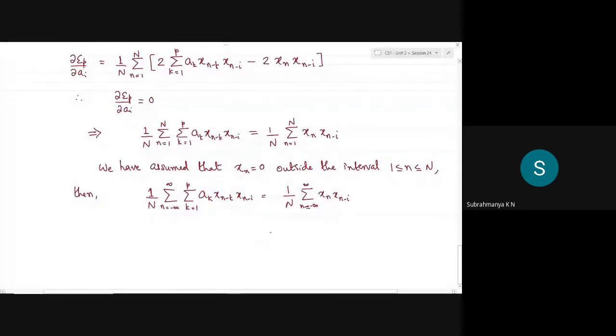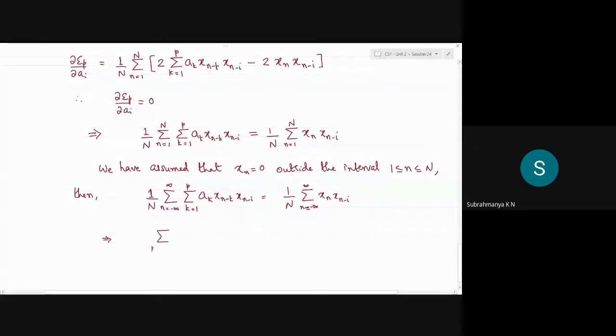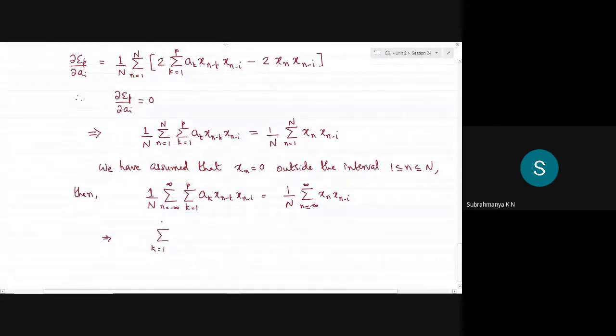So that I can rearrange this term on the left hand side. I'll take the inner loop, the k summation, on the outside, with the dependency of the subscript a_k, which is the filter coefficient.